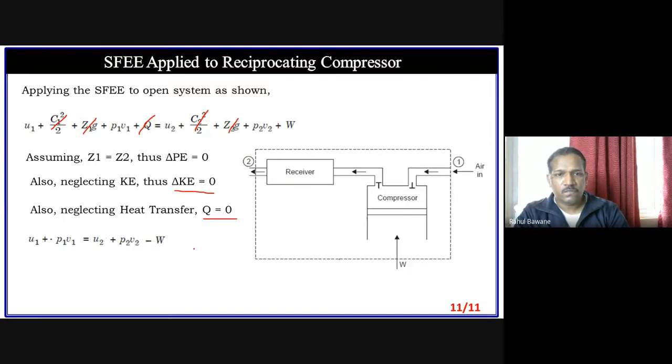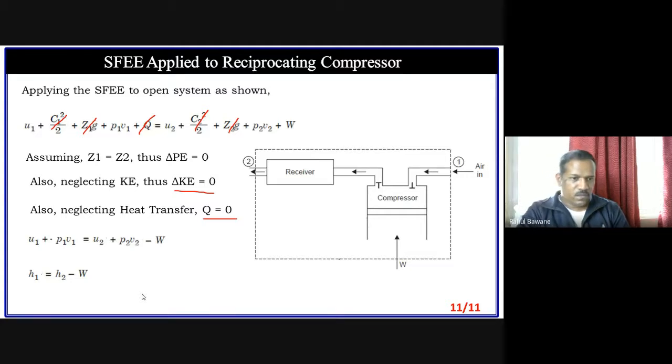Why minus W? Our generalized equation says it is plus W, but here we are supplying work, we are not obtaining work from the system. If this is an IC engine, then we are obtaining work, so in that case work is positive. But here we are supplying work, so our work is negative. So minus W. Now here we can simplify with enthalpies. So H1 is equal to H2 minus W.